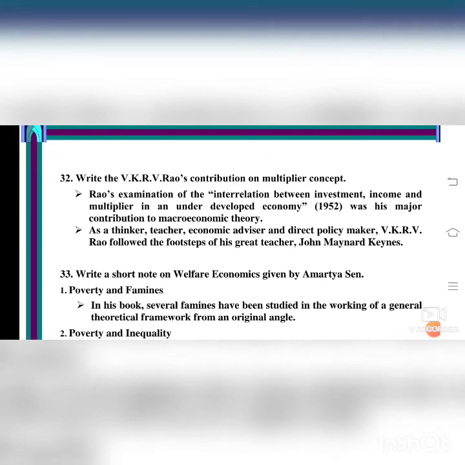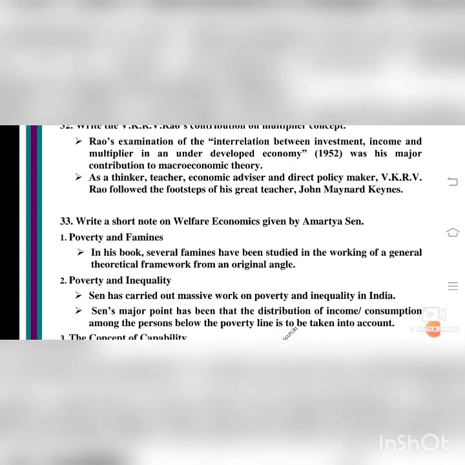Write a short note on welfare economics given by Amartya Sen. So each economist is telling something about the economy. Poverty and famines. Poverty means what? Below the poverty line, those who don't have employment opportunities, no income, isn't it? In his book, that is, whose book? Amartya Sen's. In his book, several famines have been studied in the working of a general theoretical framework from an original angle. So they are learning about poverty and famines. Poverty means poorness, isn't it? Famines means those who are suffering without food and shelter.